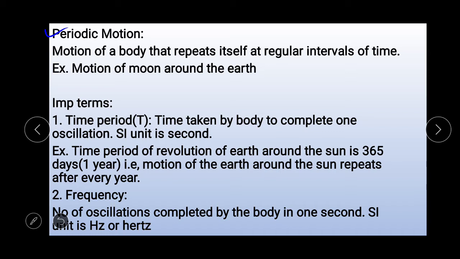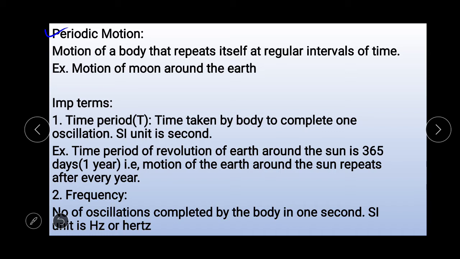All oscillatory motions as well as all rotational motions are examples of periodic motion. Remember.